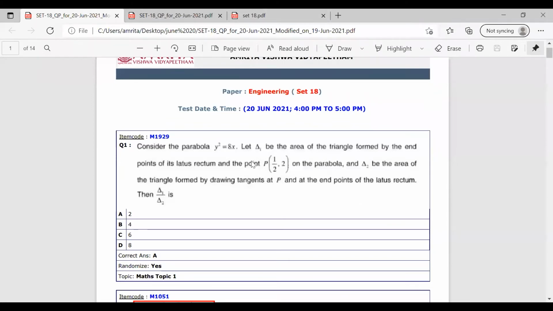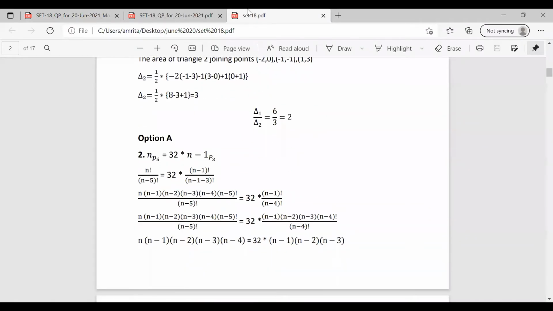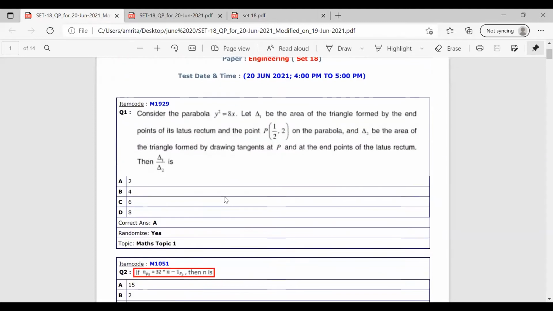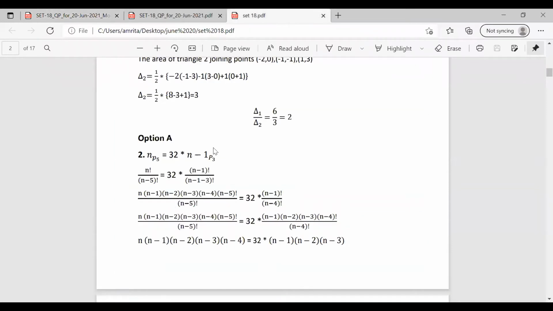Okay. Now we will move on to the next question. That is question number 2. So question number 2 is, if nP5 equal to 32 into (n minus 1)P3, then n is. It is given that nP5 is equal to 32 into (n minus 1)P3. We have to find the value of n. The value of n is asked in the question.